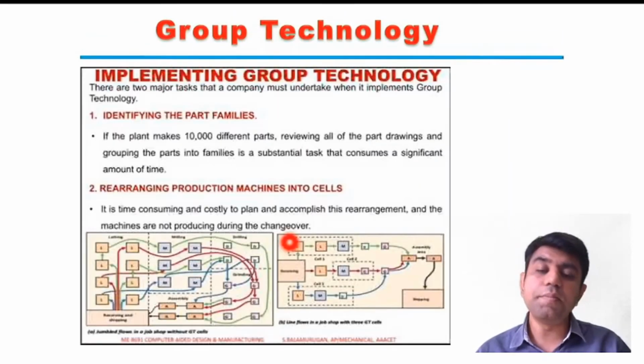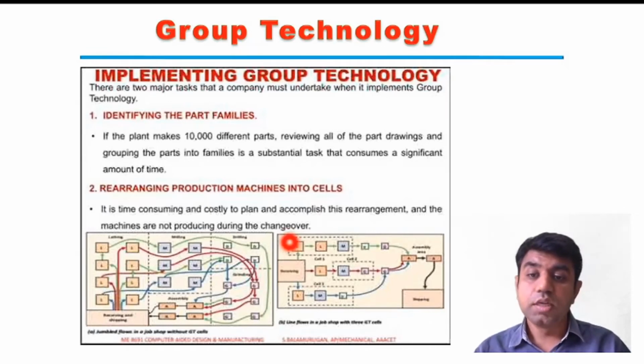Now, coming to the implementation of group technology in any manufacturing industry, there lie major tasks. The first one is the identification of the part families. If the plant is manufacturing, let's say, 10,000 different parts, then reviewing the design of all the parts, we need to segregate the different components into similar part families, right?